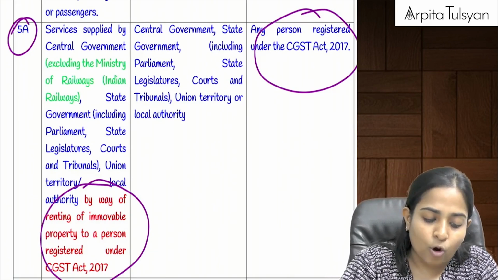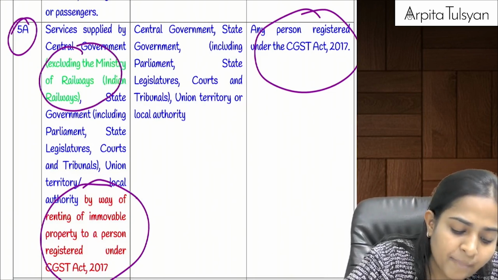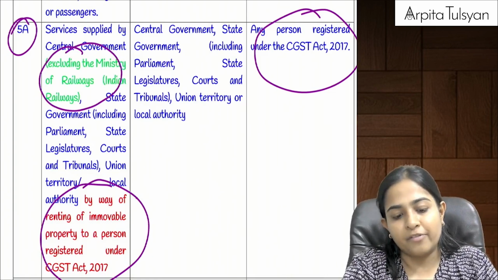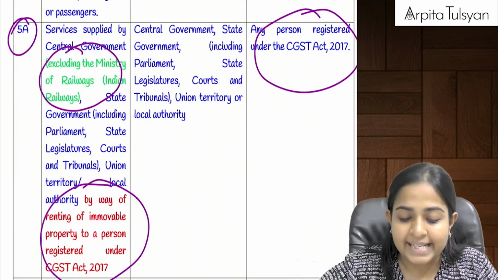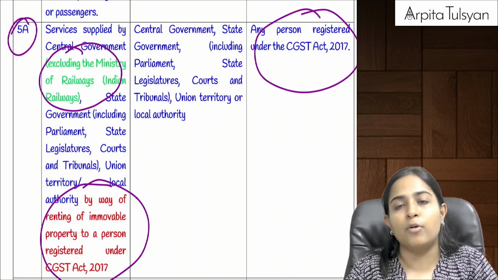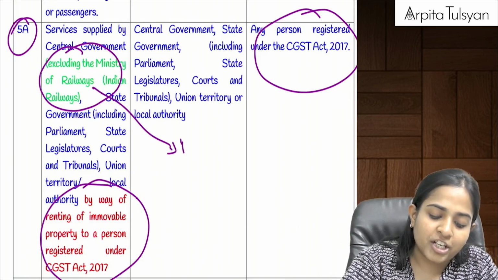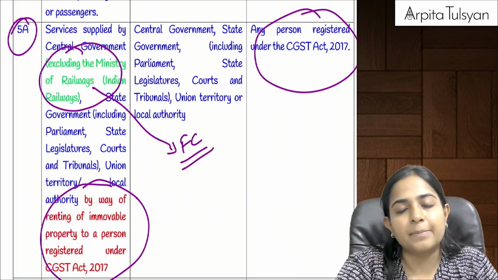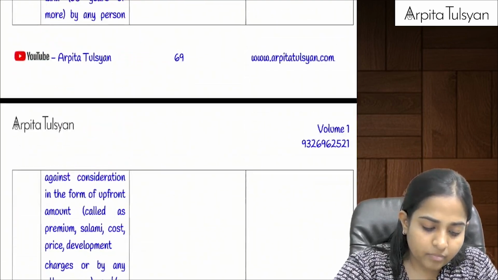In that case also, in case of government, they have excluded Ministry of Railways. So, for example, if Ministry of Railways is providing any service to a registered person of renting of immovable property, then reverse charge mechanism is not applicable. Forward charge mechanism or forward charge concept will be applicable there. Are you clear with this? Yes.